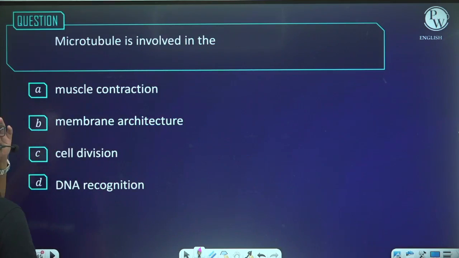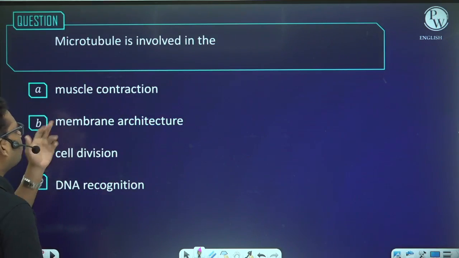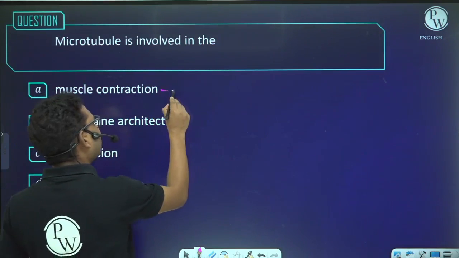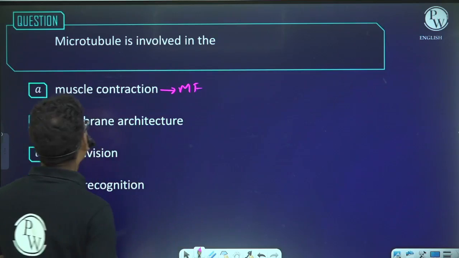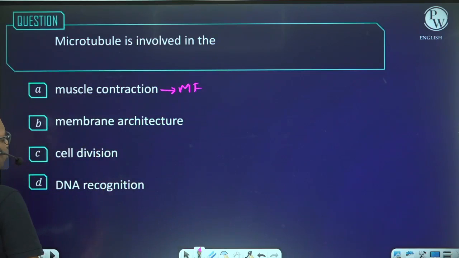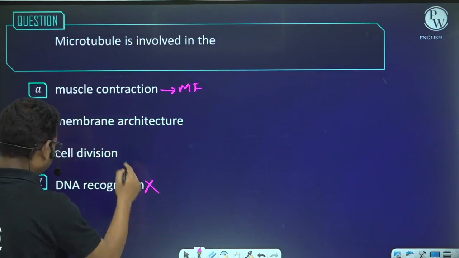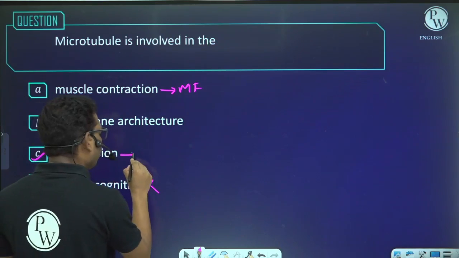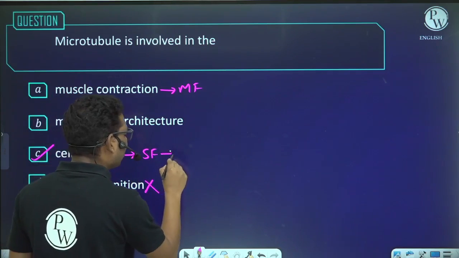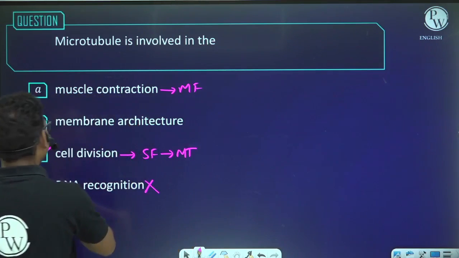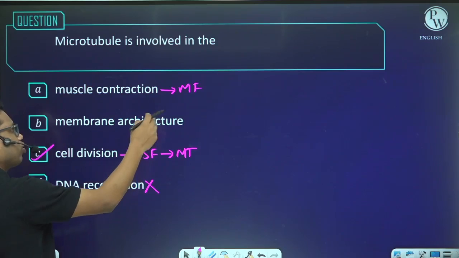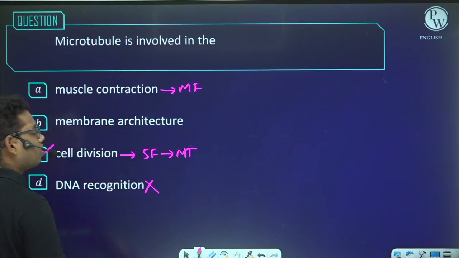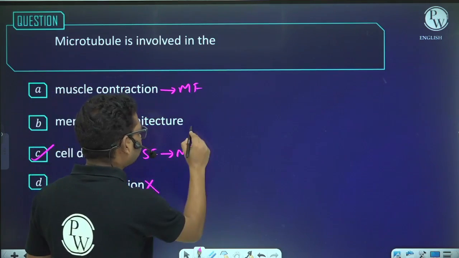Next, microtubule is involved in muscle contraction. No, in muscle contraction it is the microfilament which is involved. Membrane architecture, cell division, DNA recognition. In DNA recognition, the microtubule is not associated. In cell division, this is associated. Why? Because in cell division we need spindle fiber, and this spindle fiber is basically made of microtubule. So the answer will be B. Membrane architecture is not associated with microtubule. This is associated with the microfilament.